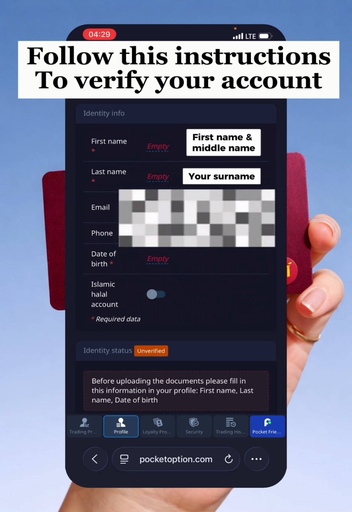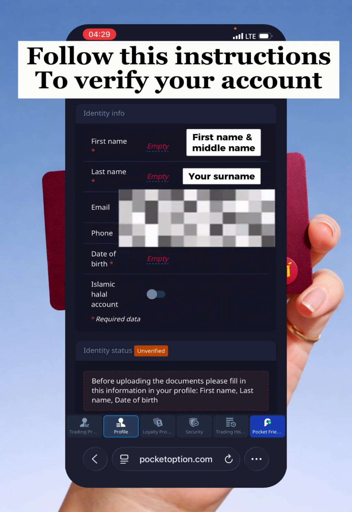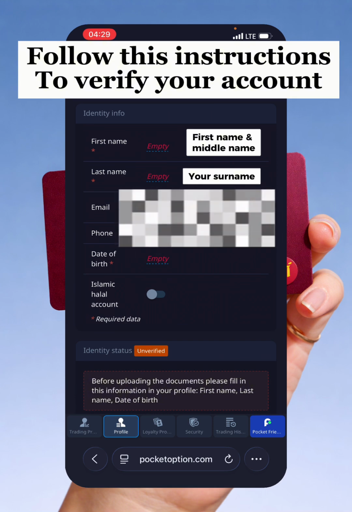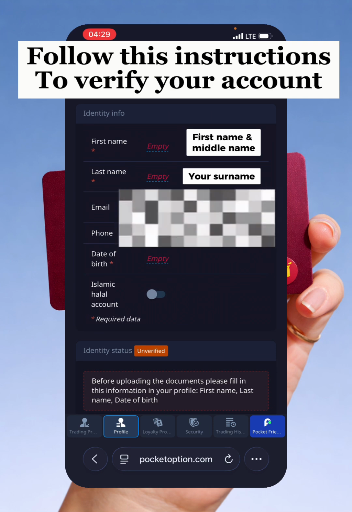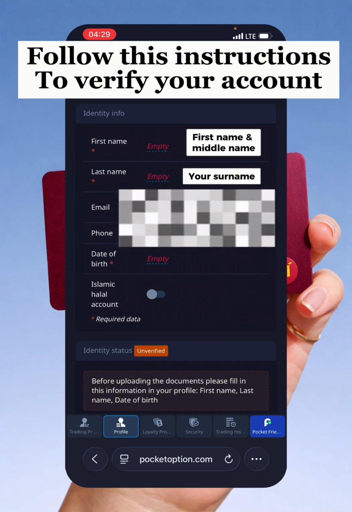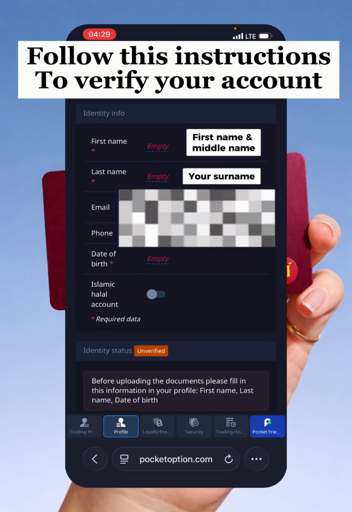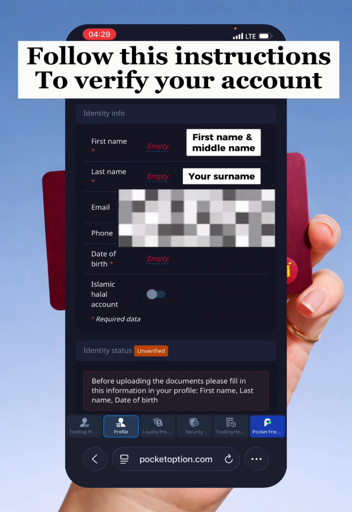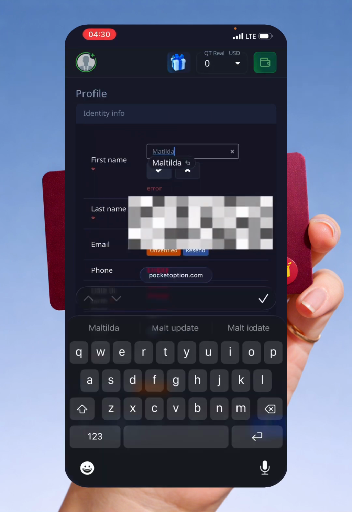If your surname is Moses, you write Moses. Now, for example, if your name is Martina Canton Moses, for the first name, you are going to write Martina Canton. Now, for your last name, which is referred to your surname, you want to write Moses. So that's how it is. Okay? So I just wanted to quickly emphasize on this part.